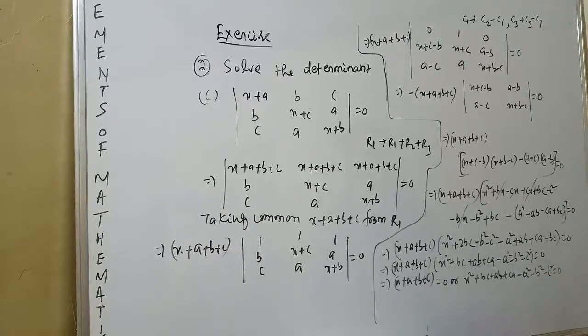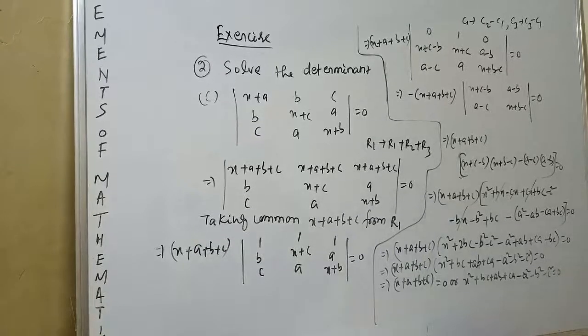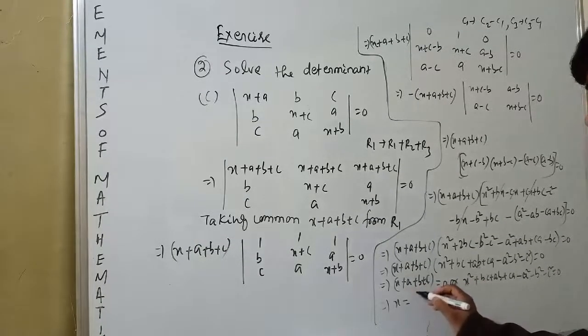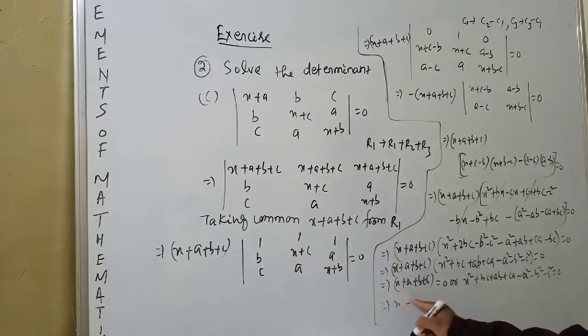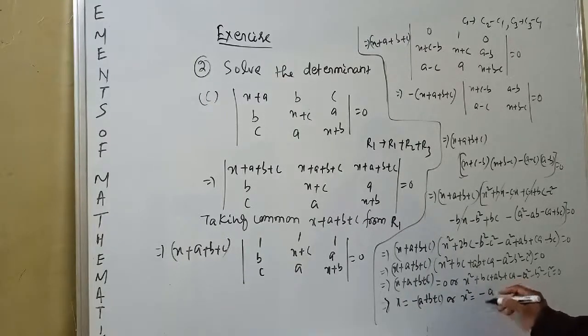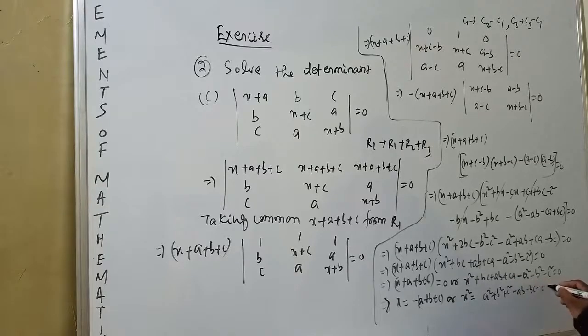Therefore, x is equal to minus a plus b plus c, or x square is equal to a square plus b square plus c square minus ab minus bc minus ca.